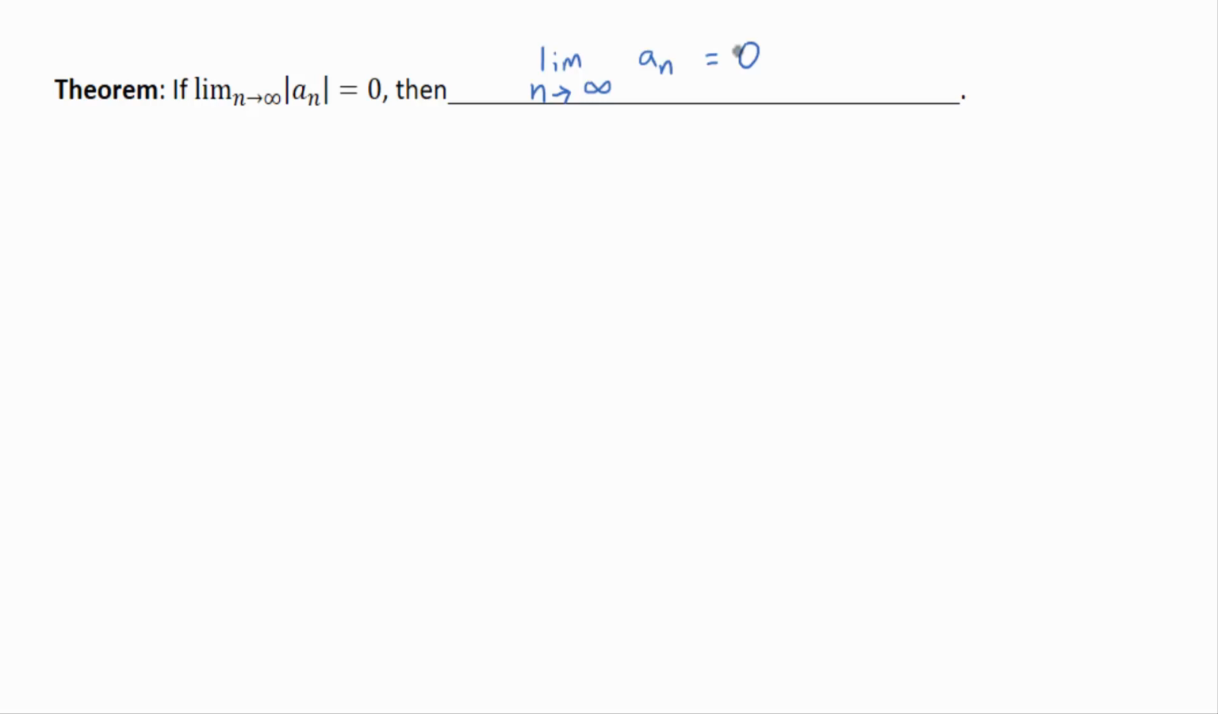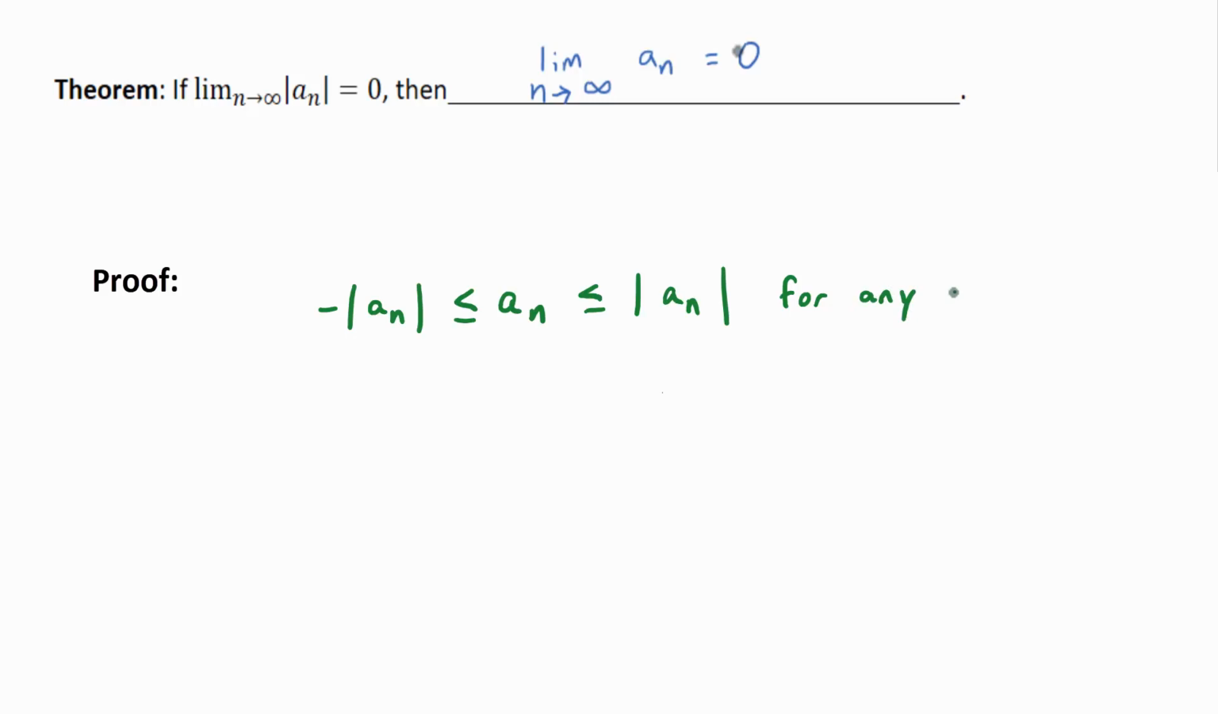And I'm going to do a proof in here. We're going to do lots of proofs in this chapter. So here's your first one. Would you buy this inequality? Would you buy that a_n is in between the opposite of the absolute value of a_n and the absolute value of a_n for any n? For any particular n, doesn't that have to be true?